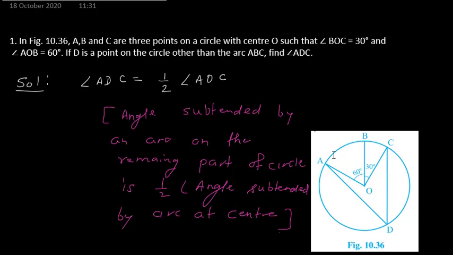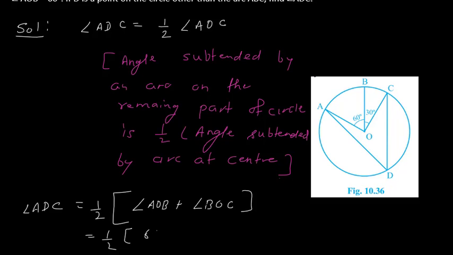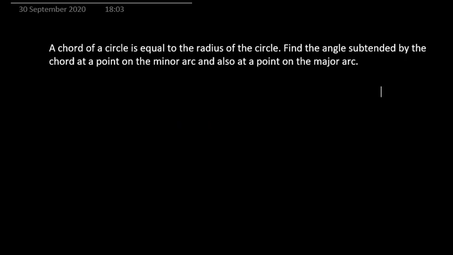Therefore angle ADC is equal to half of angle AOC. Now angle AOC is the sum of angle AOB plus angle BOC. So this is half of 60 degrees plus 30 degrees, which is half of 90 degrees, equal to 45 degrees. So angle ADC is 45 degrees. Simple question. Now let us see the second question.